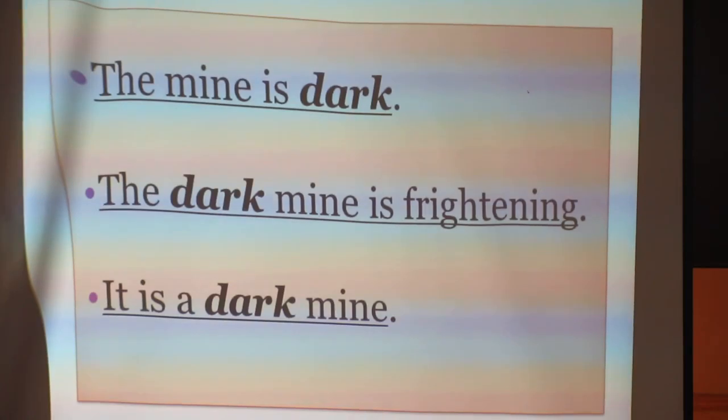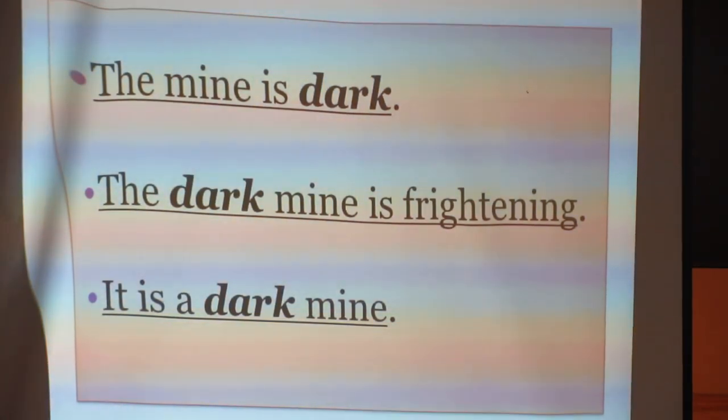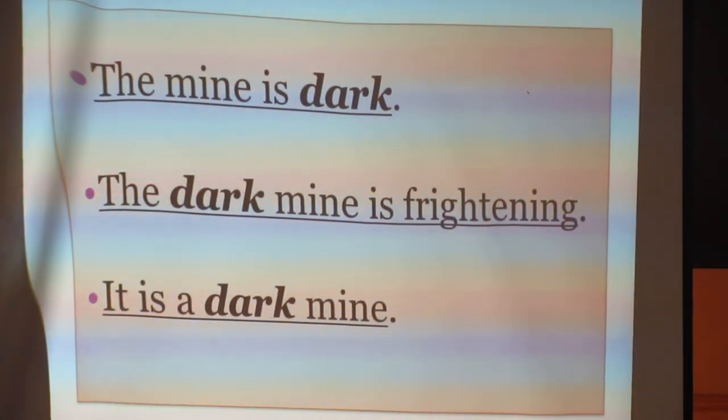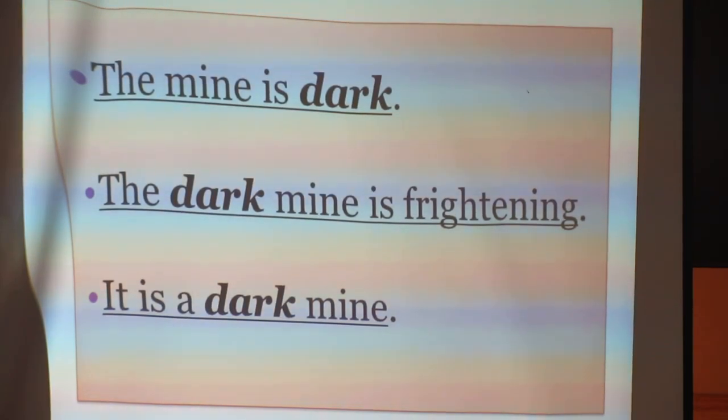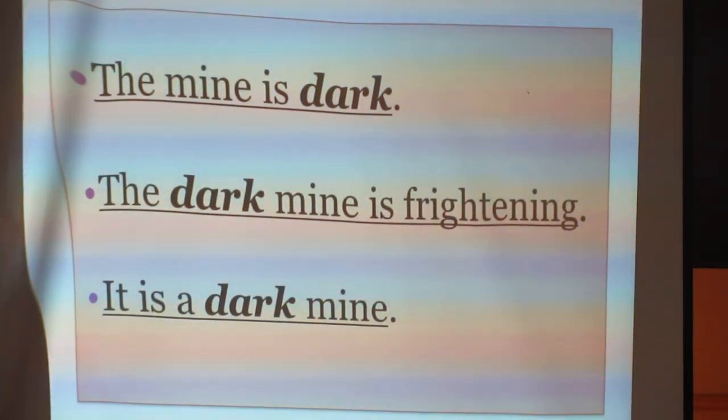Okay, look to the position of the adjective. It is now before the verb and before a noun. The third position of the adjective, it is a dark mine. Like the first one, it is after the verb, its position is after the verb, but before a noun. So it will divide the noun, it preceded. It is a dark mine. The mine, al-manjam, is dark. So it is the same, but the position is different.